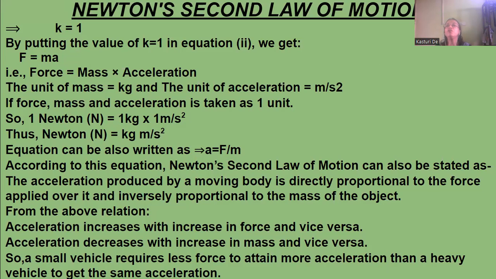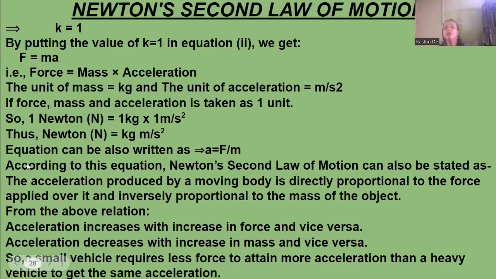The unit of mass is kg and the unit of acceleration is meter per second square. If force, mass and acceleration are taken as 1 unit, then 1 Newton force is equal to 1 kg into 1 meter per second square, or you can say N is equal to kg meter per second square.